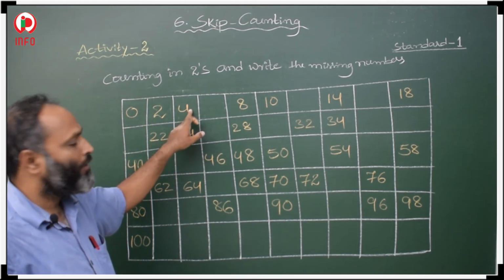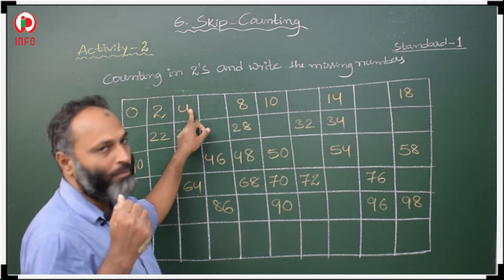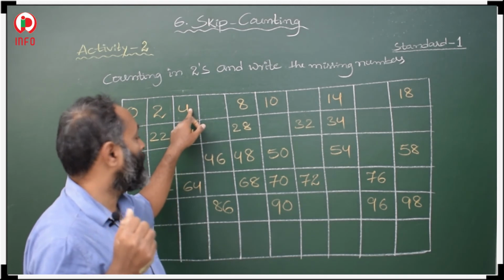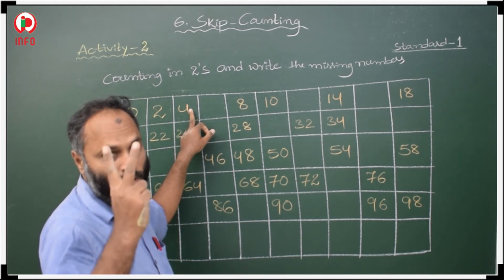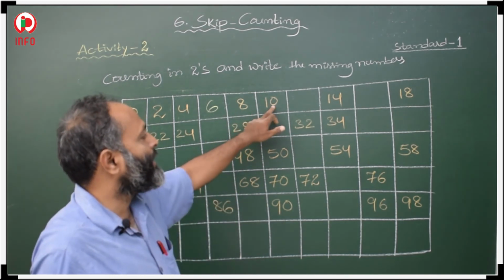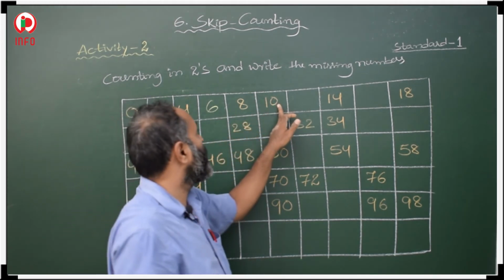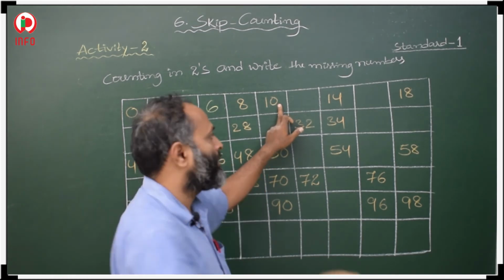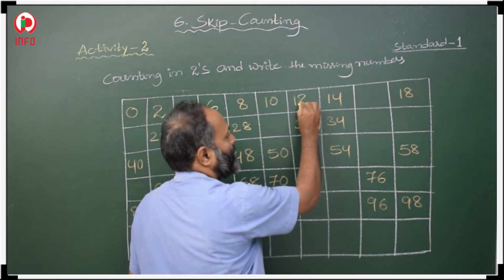From 4, you have to count in 2's. 5, 6. 6 will come here. After 8, 10 is there. After 10 count 2's. 11, 12. 12 will come here.